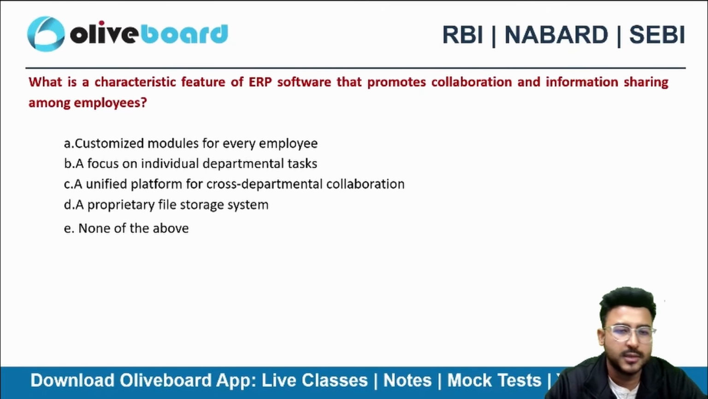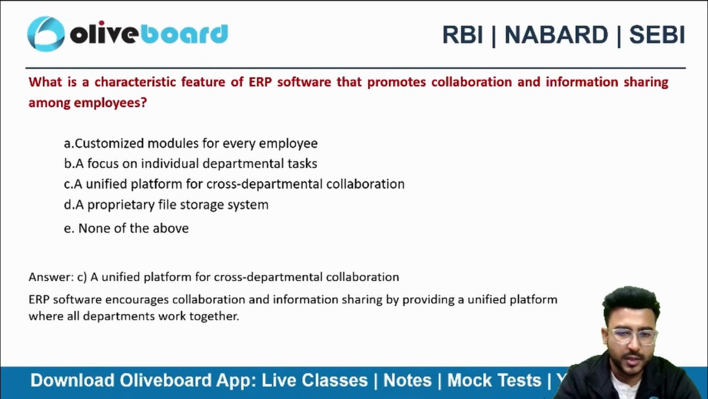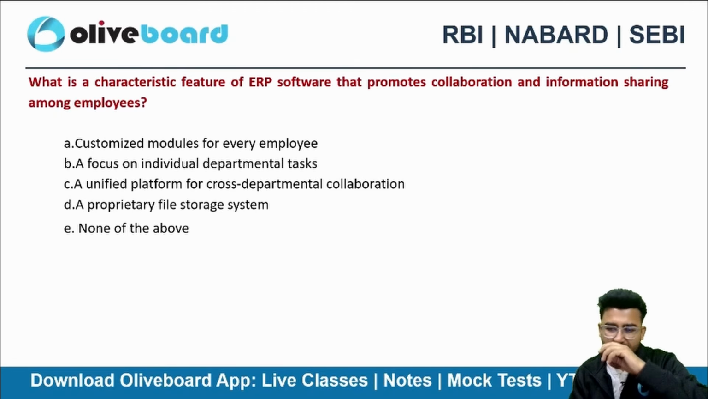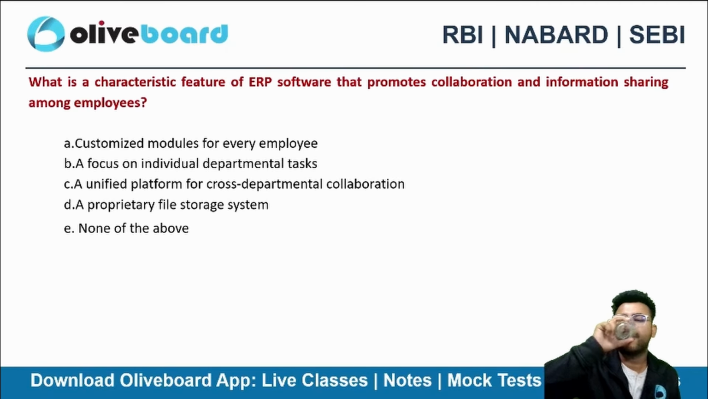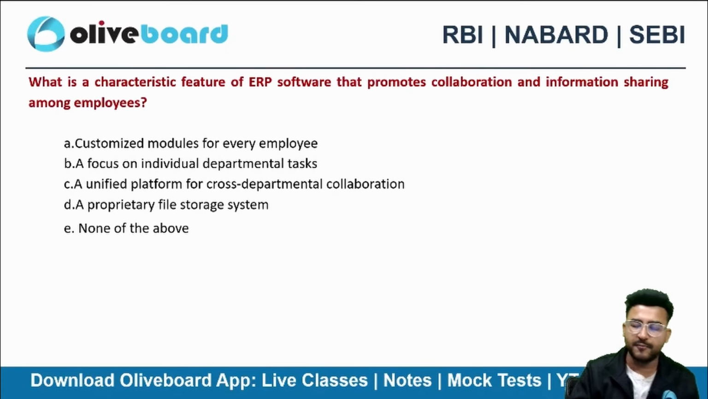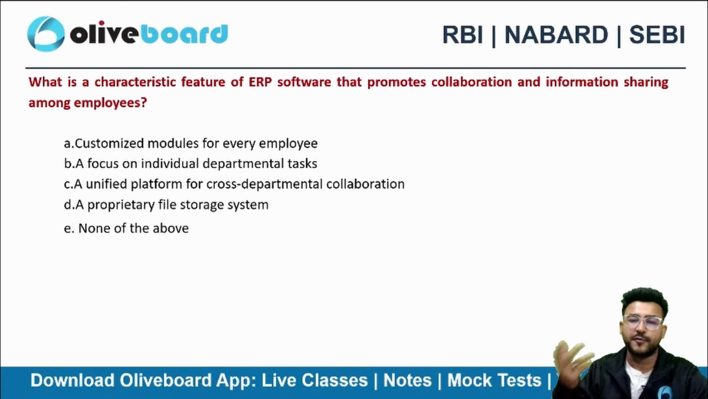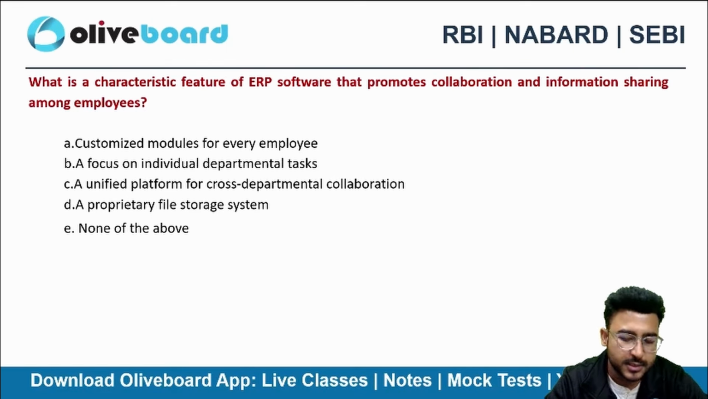Yes, option C is the correct choice. Unified platform for cross-departmental collaboration. Can you guys give me some examples of ERP? Can you guys tell me some versions of ERP? Name of software companies, famous software companies related to ERP.